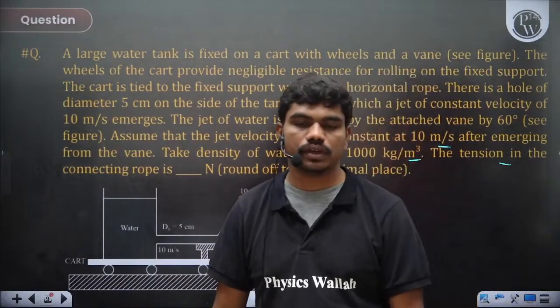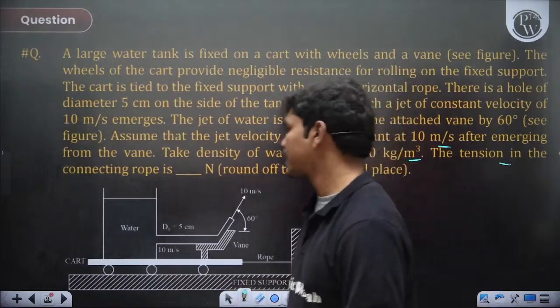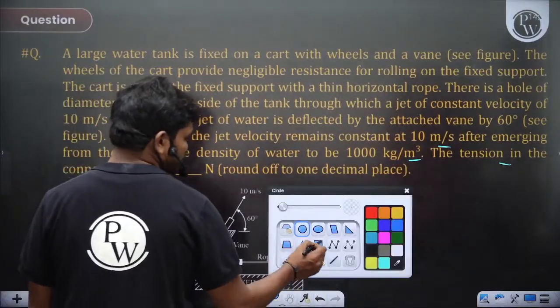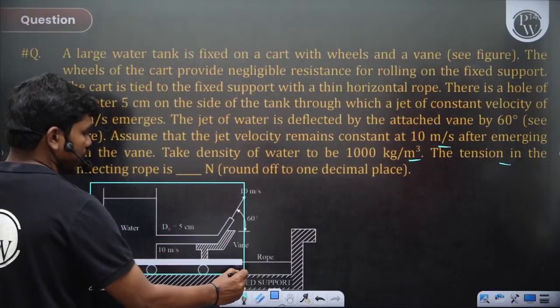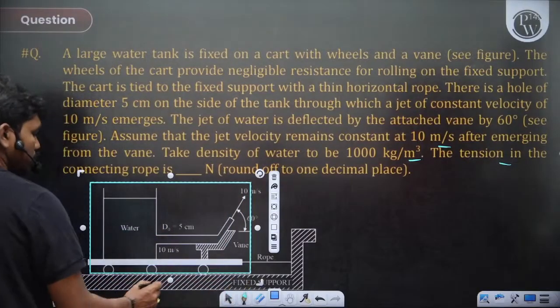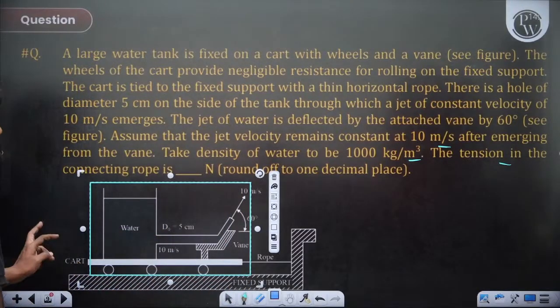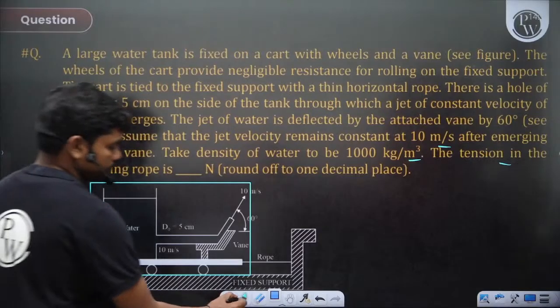Okay, yes. Now let's see, let us take a control volume. Since we are analyzing the tank, let us take this tank plus cart, whatever is the control volume actually here. Okay, so this is my control volume.